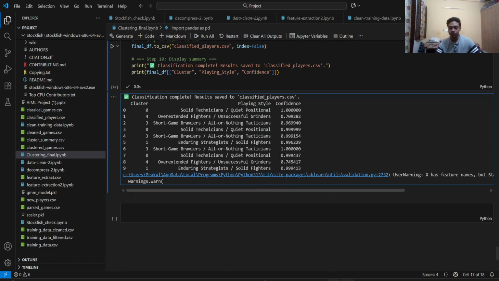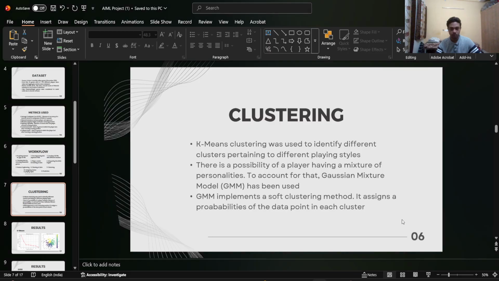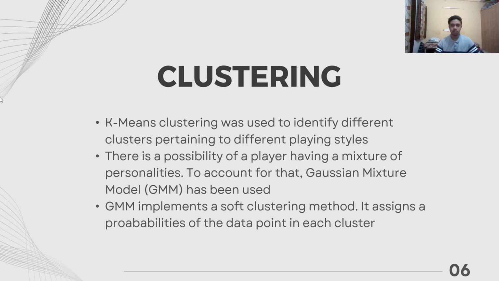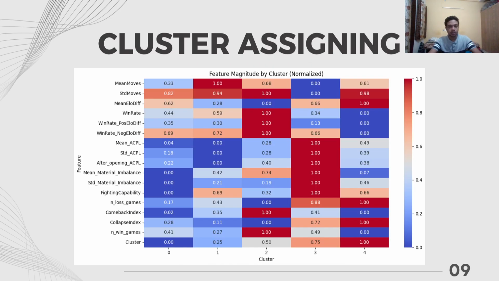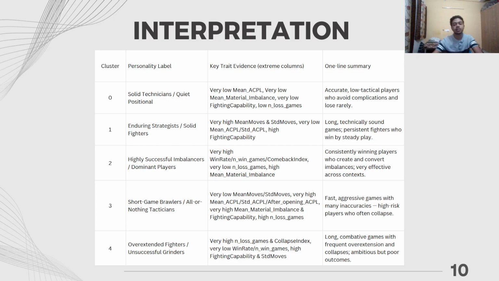So that's all for the code. I'll be getting back to the PPT. So as I showed in the code, these were the results I obtained for the clustering algorithms. This is the interpretation for each cluster. I've assigned personality labels to each cluster and also given the reason for that.